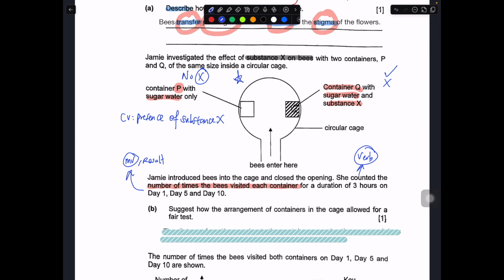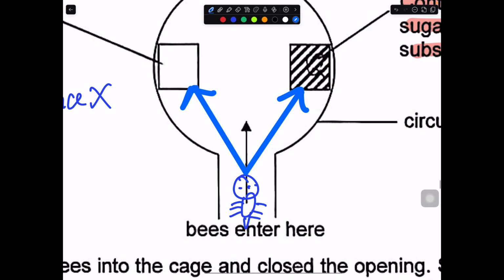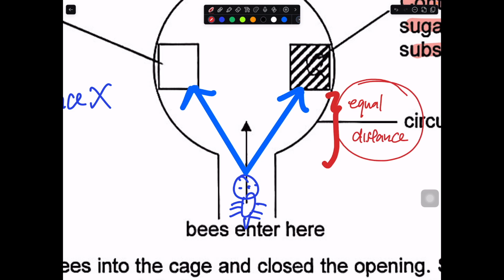So you take a look at this design. How come she designed it this way? She designed it this way for a purpose. Imagine this is the bee, which is over here. If you design it in such a way, the only outcome is that they will either go towards Q or towards P. But do you notice that they are of an equal distance?